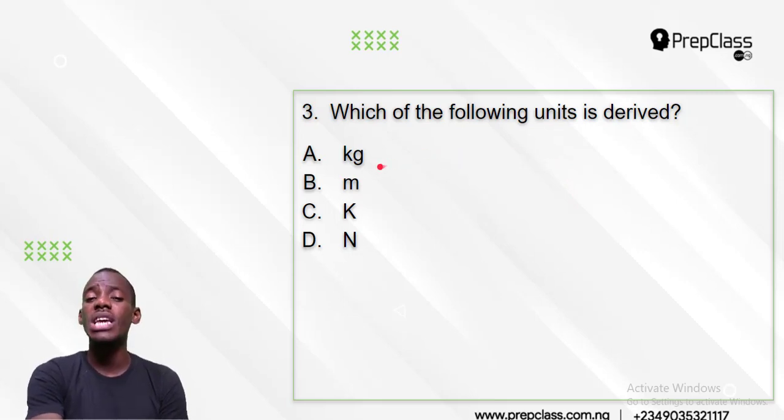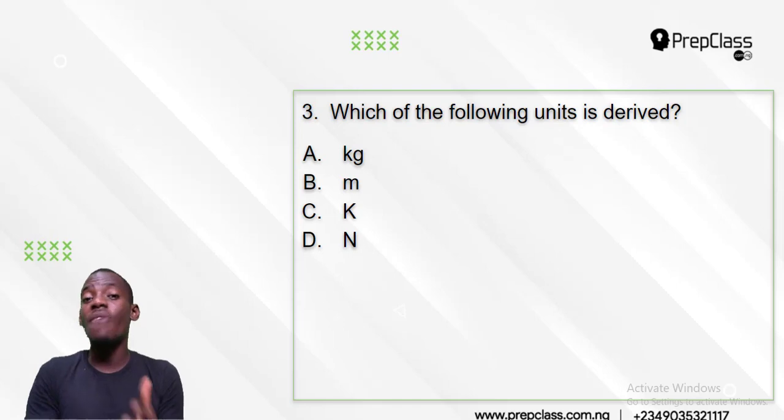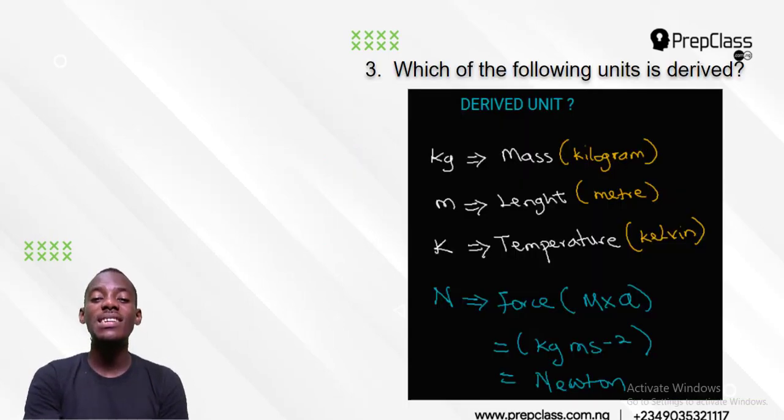Now, kilogram is from mass. It can't be formed by anything. Mass is a fundamental quantity. It is on its own. It is a master. It can't be formed from anything. Mass is fundamental, so kilogram is for mass. It can't be formed from any other thing.